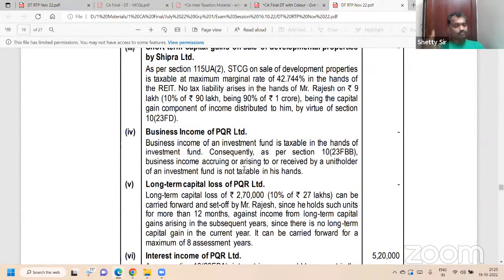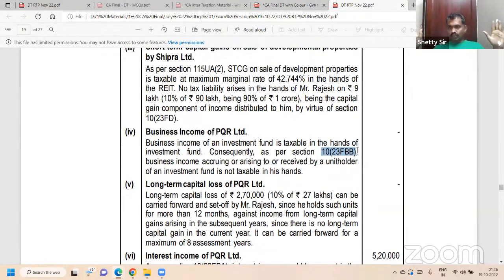Next, point number 4. Business income of PQR Limited is taxable for the investment fund, already taxable. Now we are talking about Rajesh. Taxable for the investment fund, hence exempt for the unit holder. In section 10(23FBB), remember this.